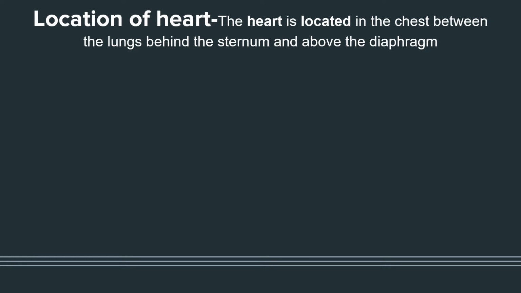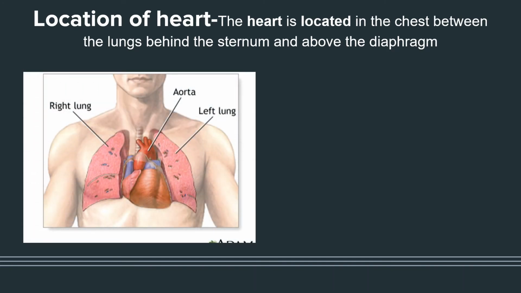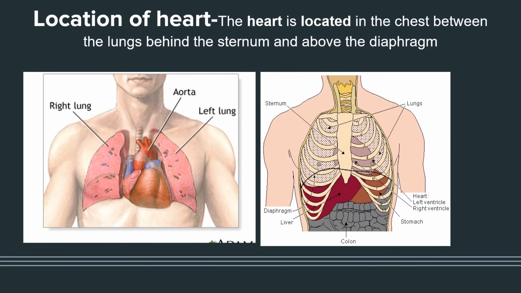So location of the heart. Many people used to tell the heart is located in the left side of your body, but that is not exactly correct. It is just located in between both the lungs. It is present in the center of the lungs. The heart is located in the chest region between the lungs and behind the sternum and above the diaphragm. The sternum is nothing but the breastbone. But the heart is slightly tilted towards the left side. That's why people used to say that the heart is present in the left side.